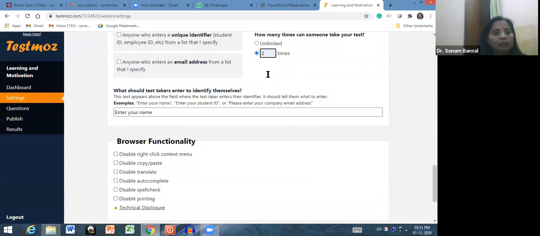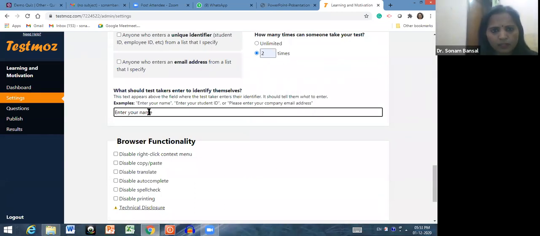Is it okay? Right. Then what should test takers enter to identify themselves? If you want the students to write their name, then you can write something over here. This text appears above the field where the test takers enter their identity. If you want to add some kind of identity, let's suppose XYZ, then you can do that. Or you can write, enter your name. The students can write their name.